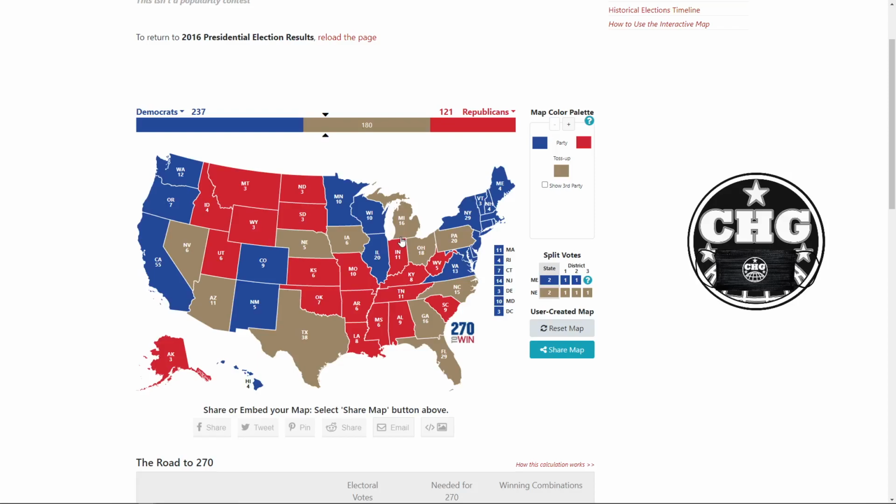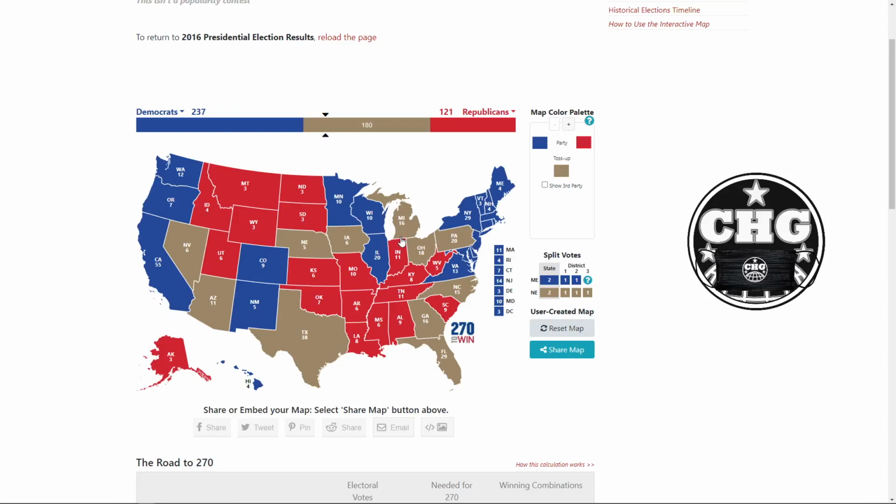So Michigan, if I remember correctly, was the closest state in the presidential race in 2016. It came down to a few 10,000 votes, I think 30 to 40,000. There were a lot of factors that flipped that over to Trump. Obviously, Trump overperformed relative to the polls, but there was also the third-party vote. Third-party votes were much more relevant in 2016 than they are now, where you had Gary Johnson running as a Libertarian and Stein as the Green Party.